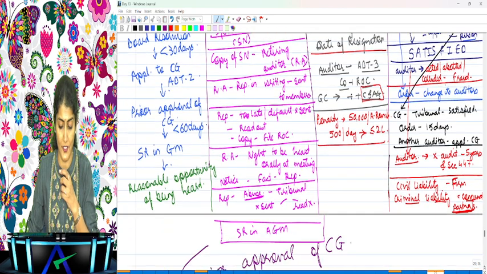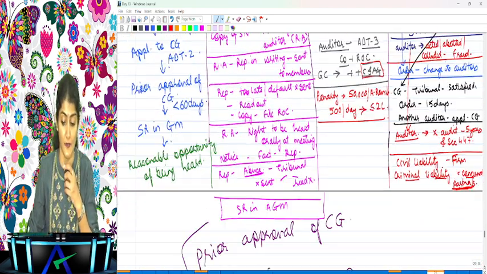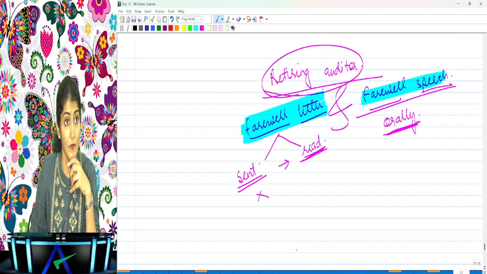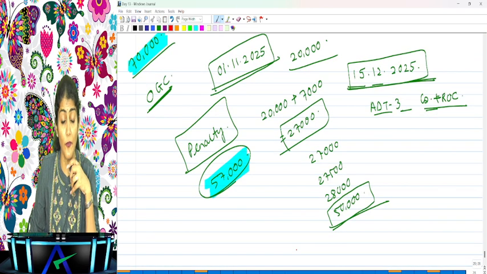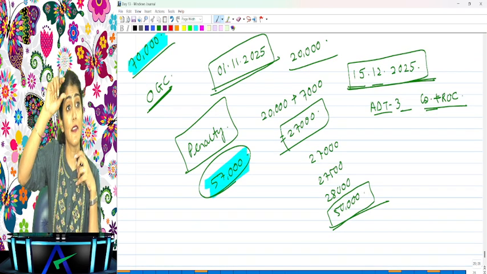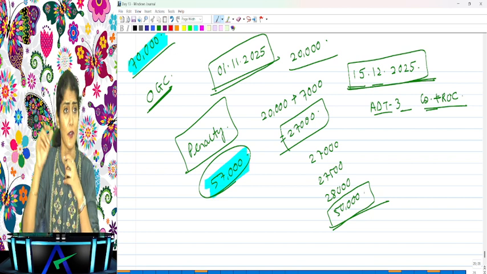So we've prepared a chart regarding the removal of the company auditor. No, it's for a particular auditor. He cannot do the audit. Like the NFRA order, it debarred the CA from doing the audits. So like that, it will be the order against the auditor.